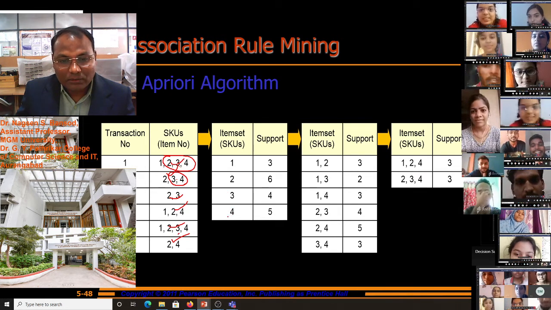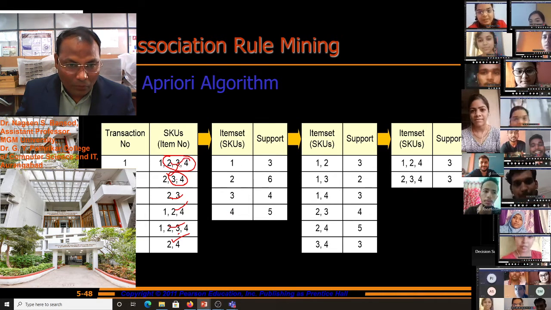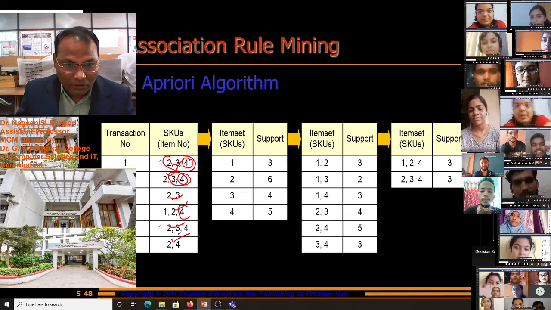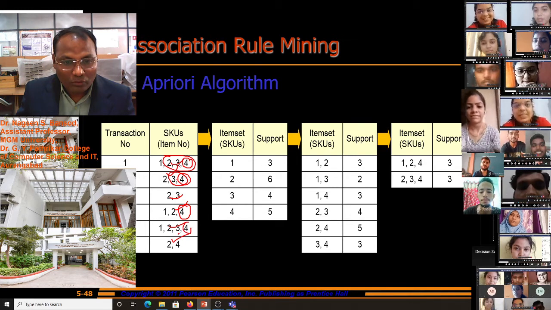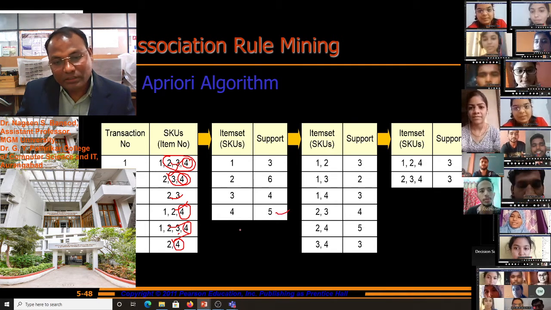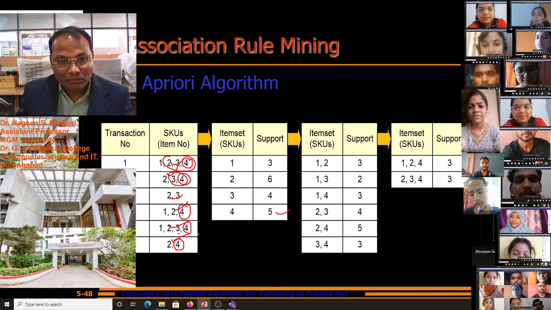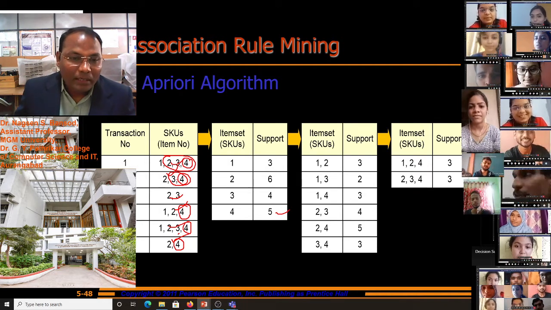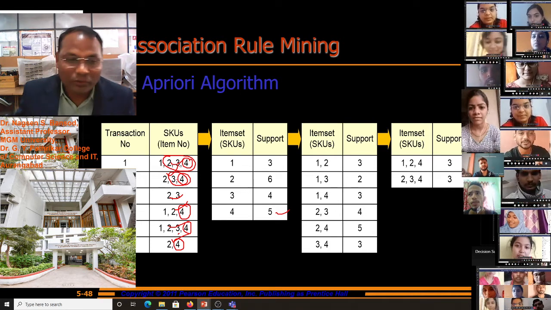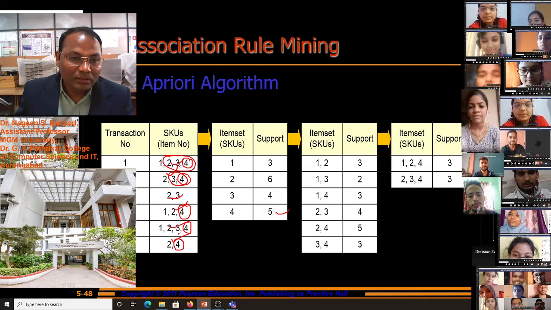You look at 4, how many supports are there? 1, 2, 3, 4 and 5 supports are there. Sir, how are you identifying that support? In transaction 1 there were purchased atoms, we know the transaction history, and we got this table.